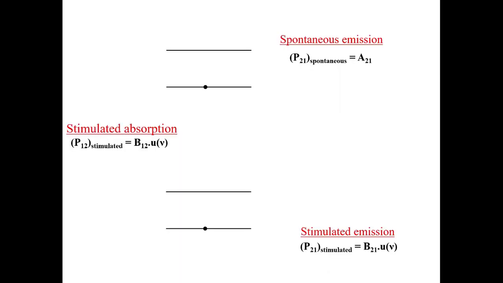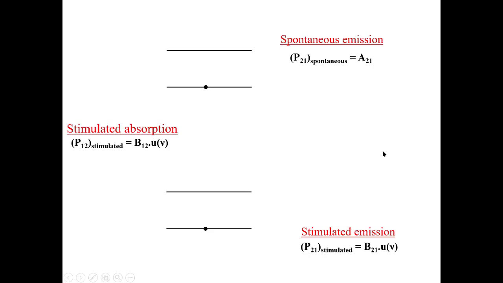So in stimulated absorption, the incoming photon is absorbed by the electron in ground state like this, and the electron jumps to the excited state. This process is known as stimulated absorption. After stimulated absorption, the electron stays in excited state for a very small time duration, and then it returns to its ground state by releasing a photon. This process is known as spontaneous emission.